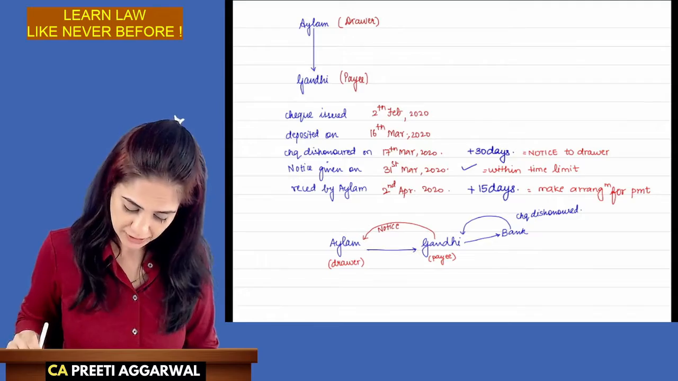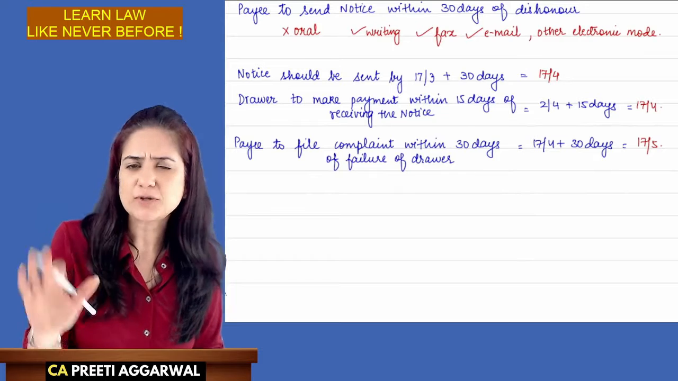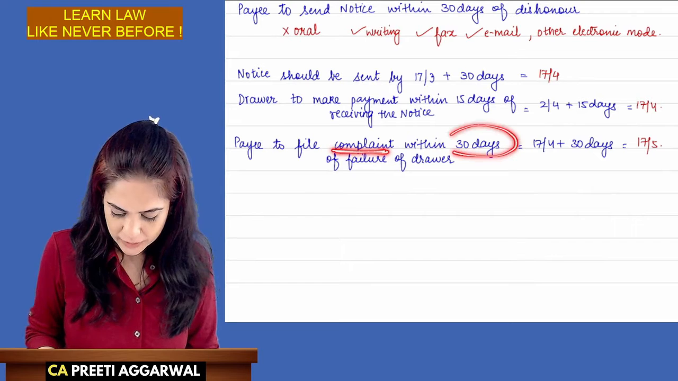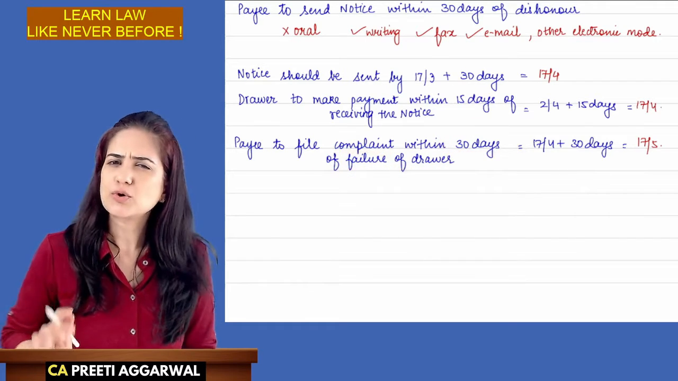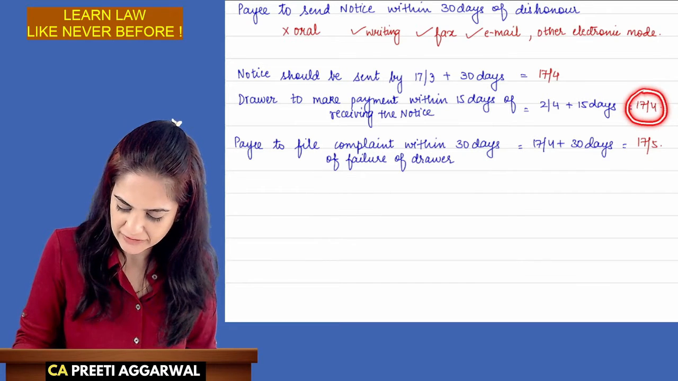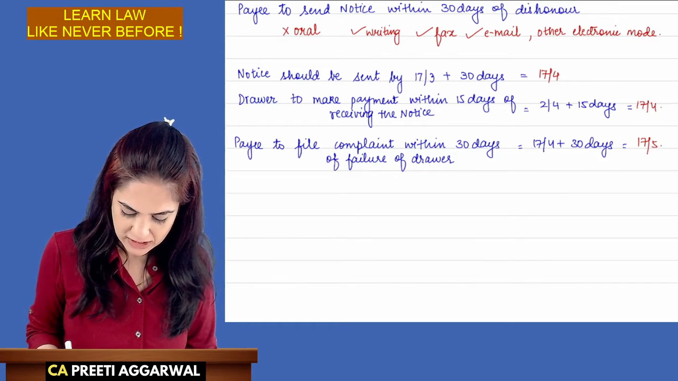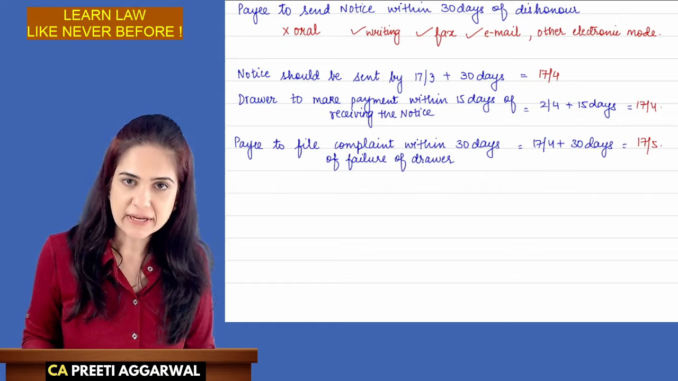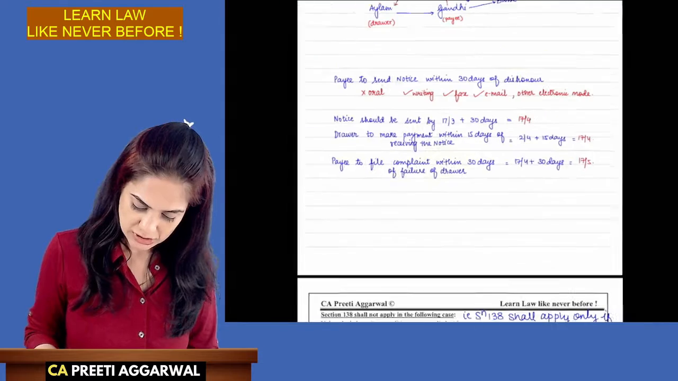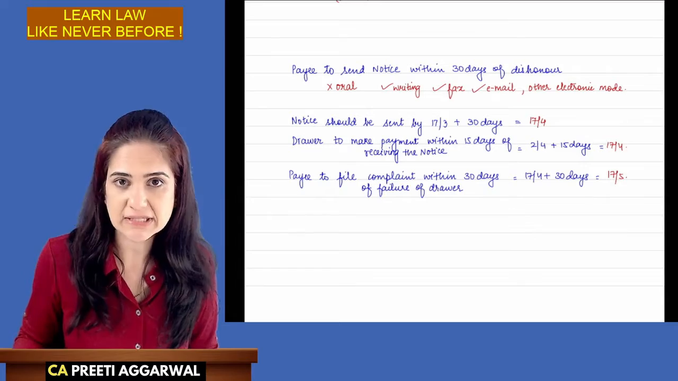Right? If Mr. Alam has failed to make arrangements, then Mr. Gandhi, the payee, can file a complaint within 30 days of failure. So up till what date he had the time to make payment? Mr. Alam was supposed to make payment by 17th of April. What if he failed? Gandhi can file a case within 30 days of failure. That comes to 17th of May. So this was the question, that by 17th of May, Mr. Gandhi can file a case against Mr. Alam.